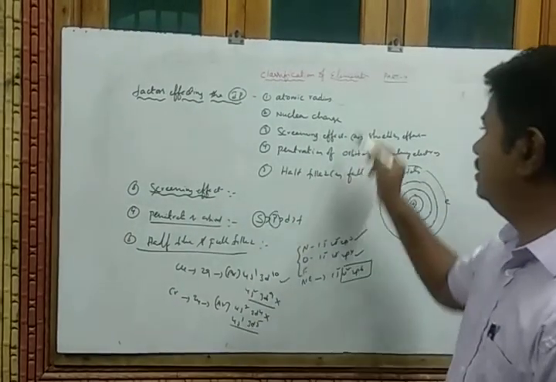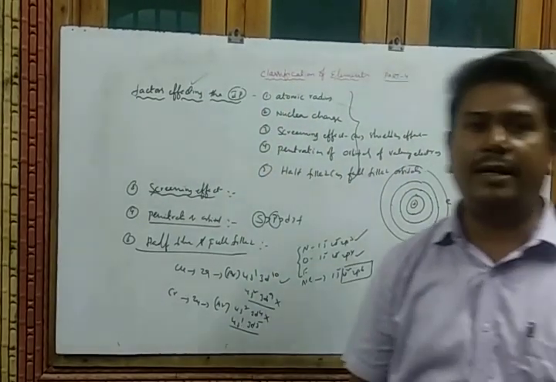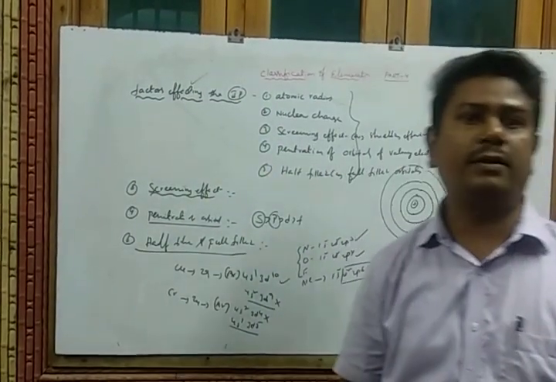So these 5 factors are affecting the ionization potential or ionization energy. Okay? Clear? That is about it.